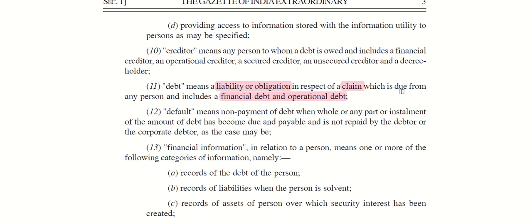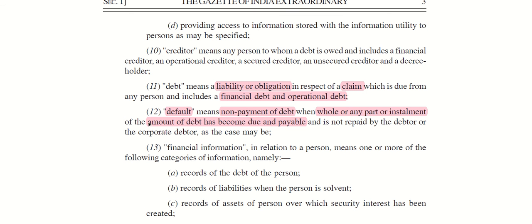Now we can also see the definition of default, which is given under subclause 12 of section 3, the main definition clause. What is a default? Default means the non-payment of debt when whole or any part or installment of the amount of debt has become due and payable.